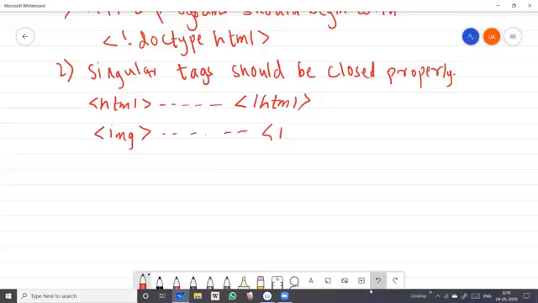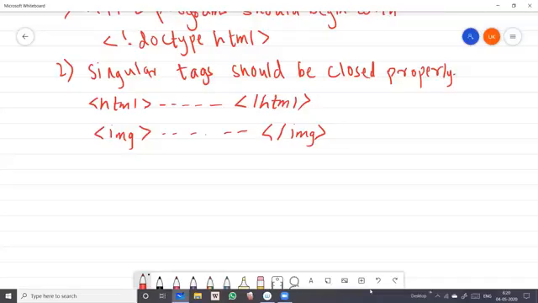For closing it, you know that we have to use the /. So this is what singular tags should be closed properly means. That means there should be opening and closing both. As we know, HTML is a container tag and it is having other tags in it, so that's why it is not called a singular tag. img is a singular tag.